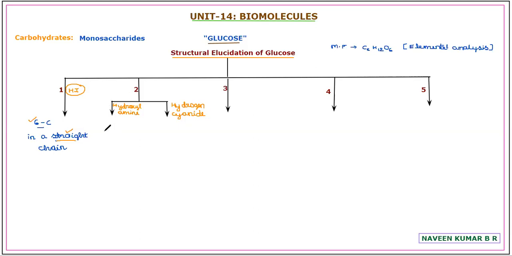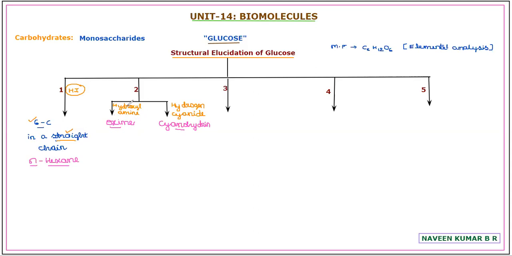By hydroxylamine, we get oxime. By treating glucose with hydrogen cyanide, we get glucose cyanohydrin. In this case, to conclude 6 carbon atoms in a straight chain, we are getting n-hexane. This n represents the linear form of hexane.